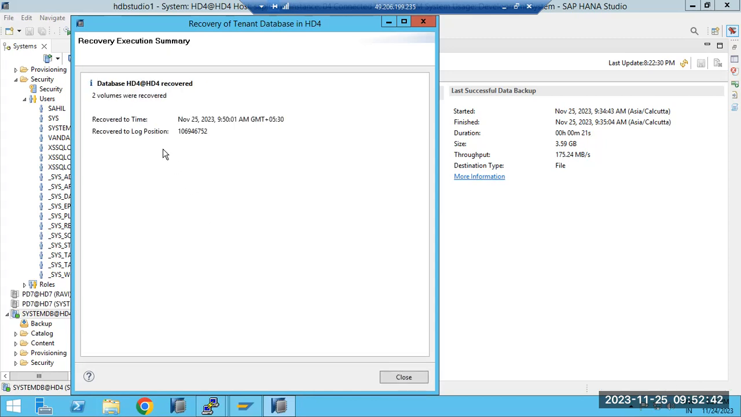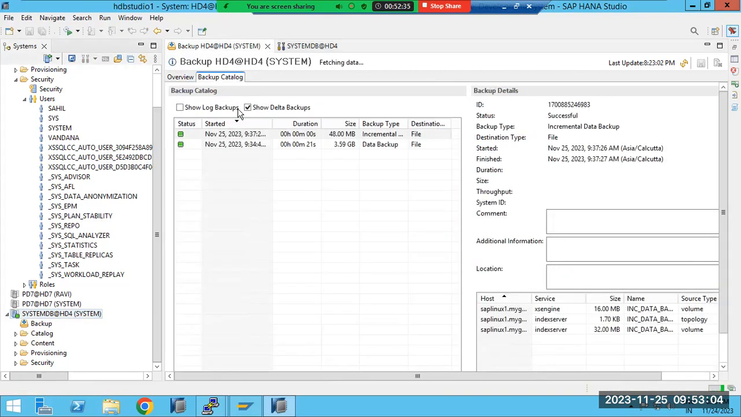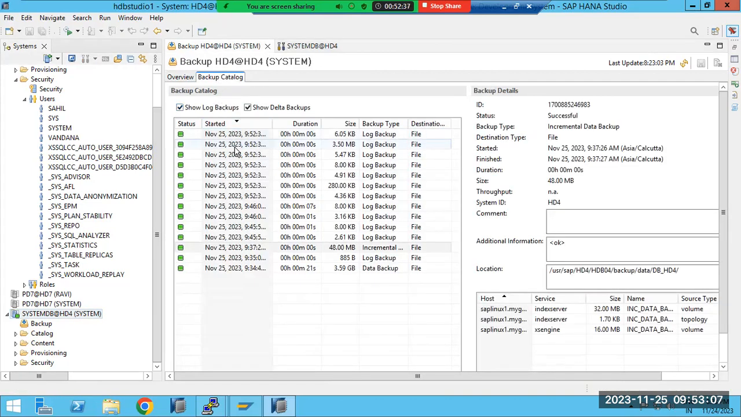You can see the recovered time here. Up to 9:35 we have the backup, but up to 9:50 it got recovered. Recovery log position 752, you can see the log position here. So 752 means it will look at the log backups here. So it got recovered up to here.